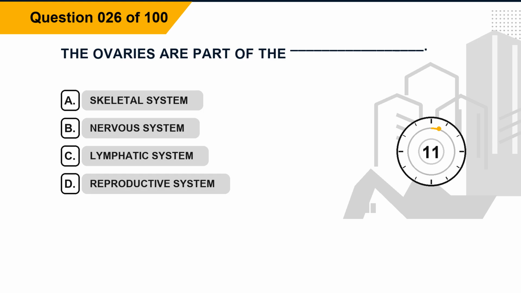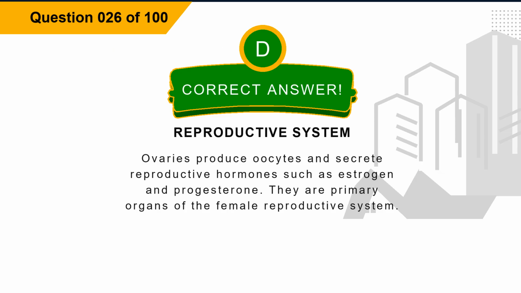Question 26. The ovaries are part of the blank. Option A, skeletal system. Option B, nervous system. Option C, lymphatic system. Option D, reproductive system. The correct answer is option D, reproductive system.